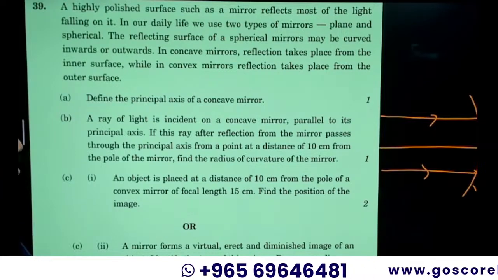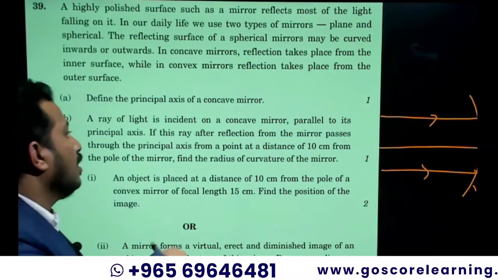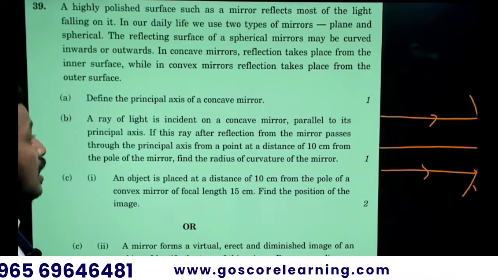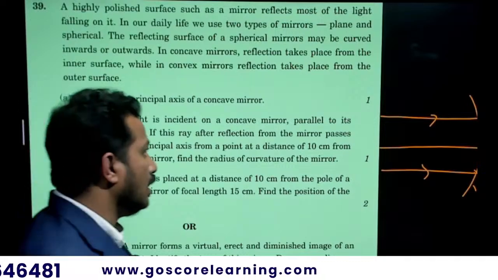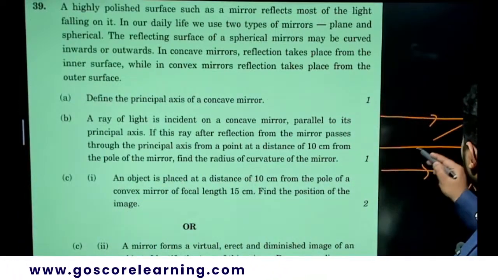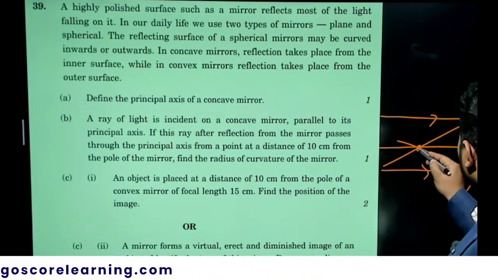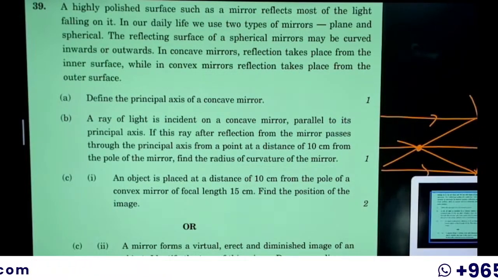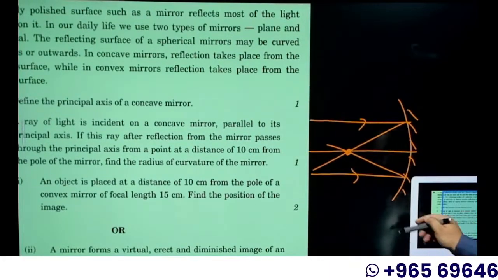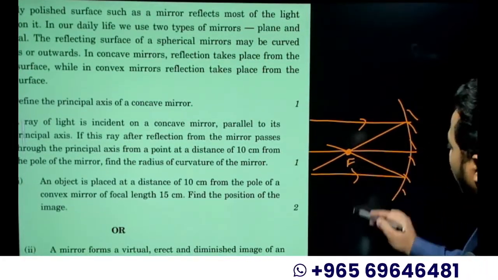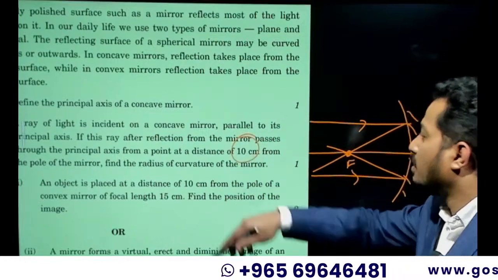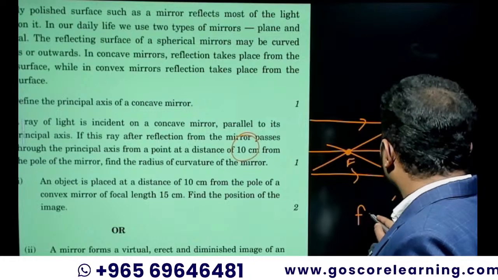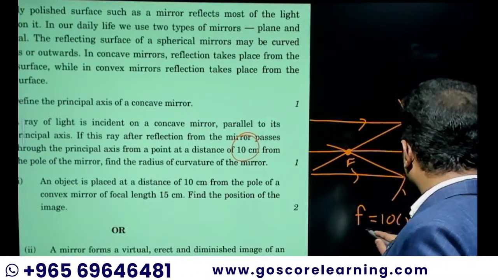You know that rays parallel to the principal axis are reflected through the focus. That distance is given as 10 centimeter. So its focal length is 10 centimeter, which is indirectly given.